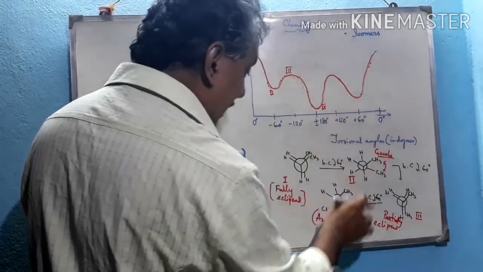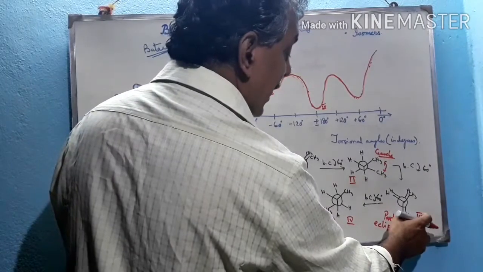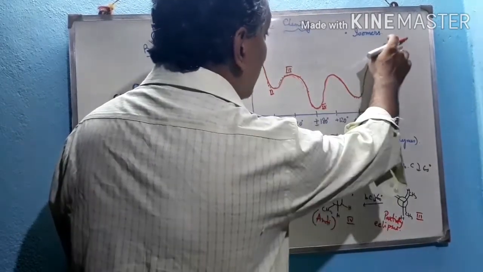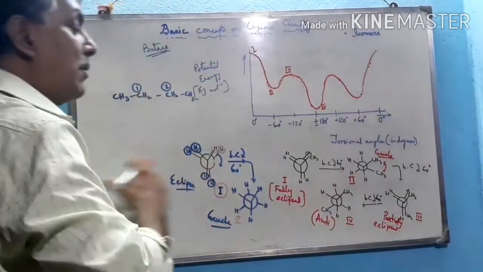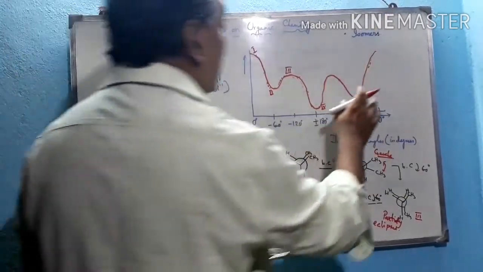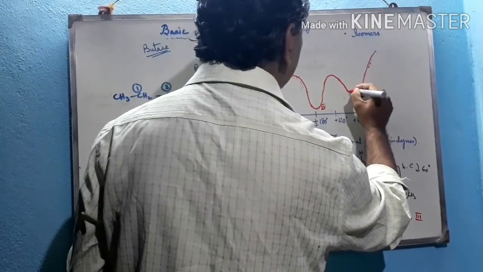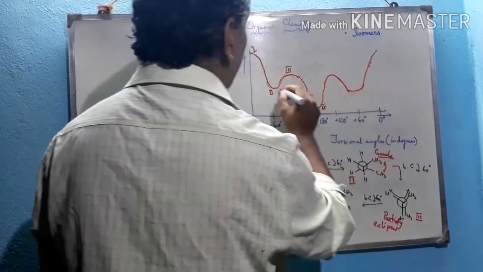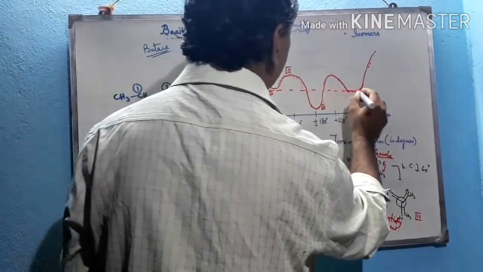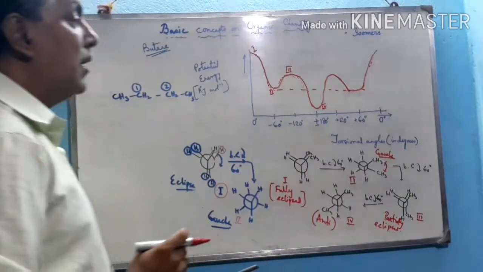And again, if we rotate, it comes to this sterically hindered structure, and at this position maximum energy, the fully eclipsed structure. Again we obtain such type of structure. See, these 2 energy levels remain the same, because the energy levels are approximately at the same level. So this is the actual energy profile diagram of butane.